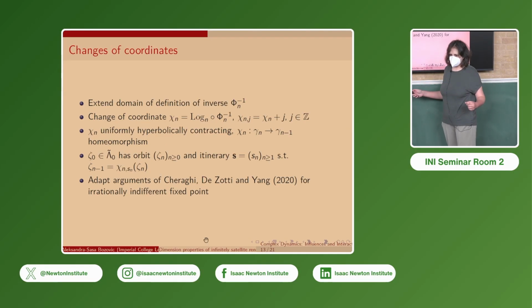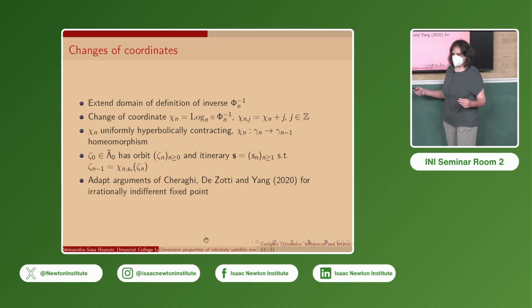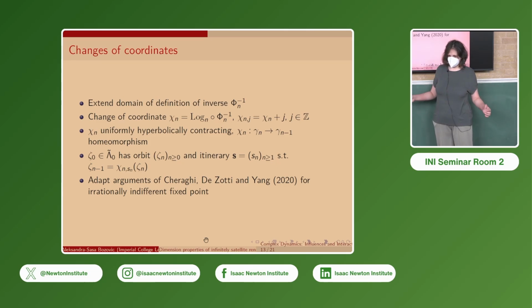Now, in order to prove this, I will adapt arguments used by Cheraghi, Dezotti, and Yang in the irrationally indifferent case, that is, when all the renormalizations are of top type. So we will extend the domain of definition of the inverse Fatou coordinate, either at the top end if we have a top renormalization, or at the bottom end if we have a bottom renormalization. We will define a change of coordinate between Fatou coordinate planes. It will be easier for us to work in the Fatou coordinate planes because there we have better estimates for the behavior of the changes of coordinate.